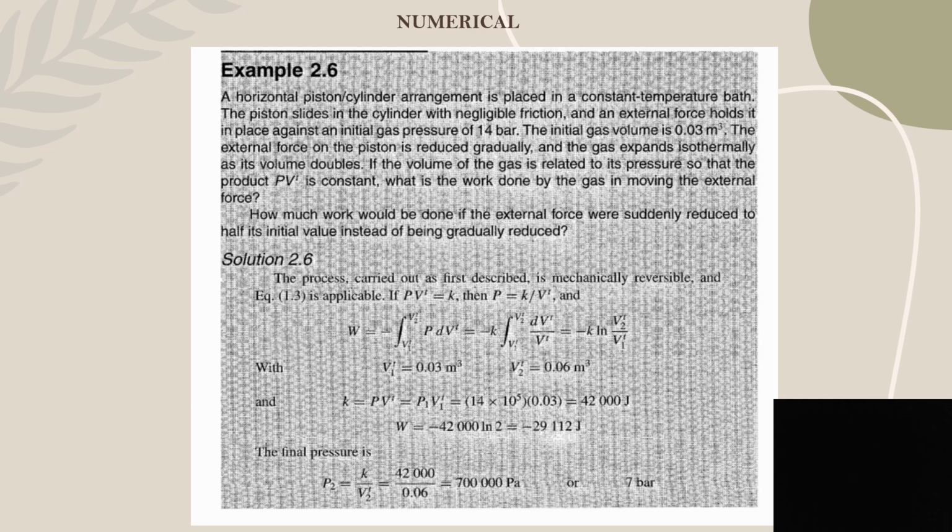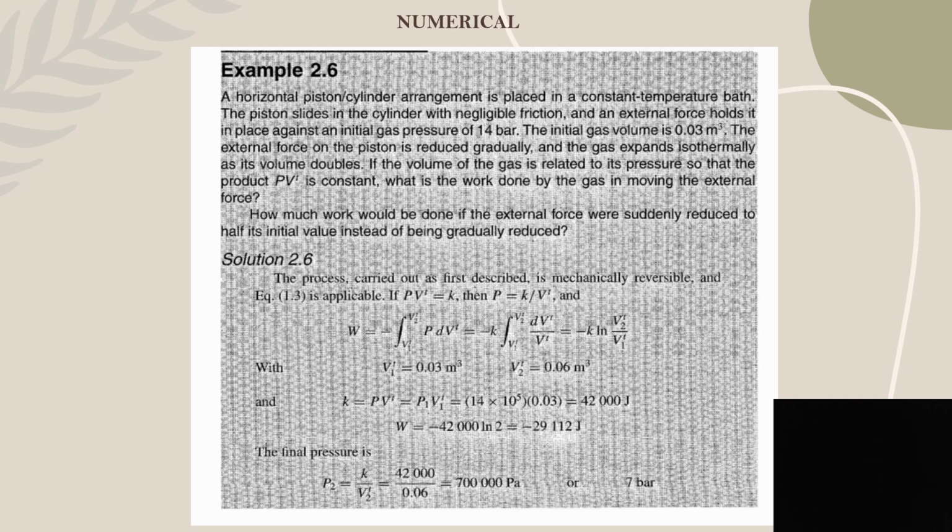So let's solve this equation using this formula. We have V1, we have V2, and we have K. K is equal to PV, so pressure 1 into volume 1. Pressure 1 is given as 14 bar, so in pascals, we have 14 into 10 power 5 into volume 1, 0.03. So the value of K is 42,000 joules.